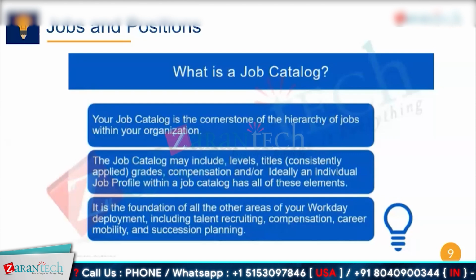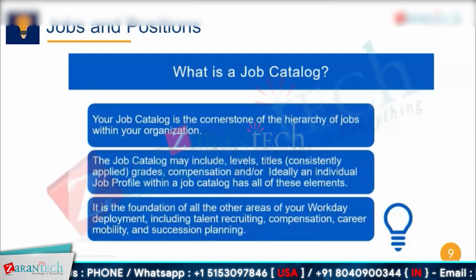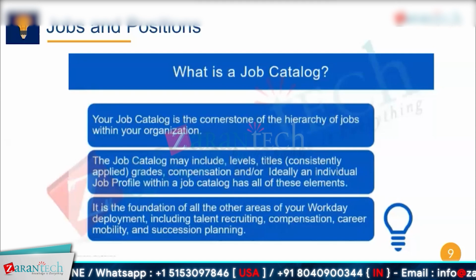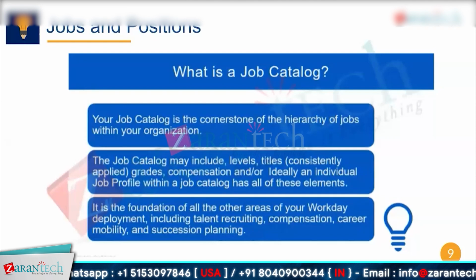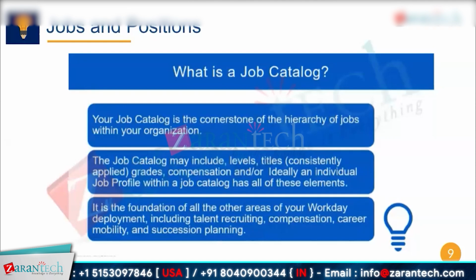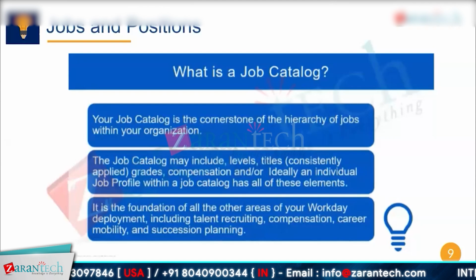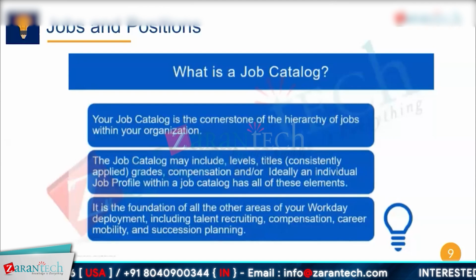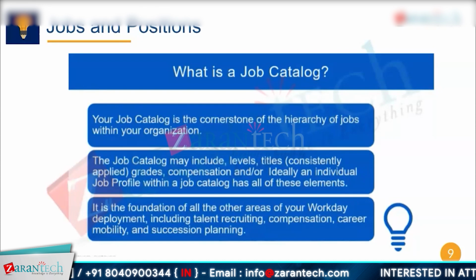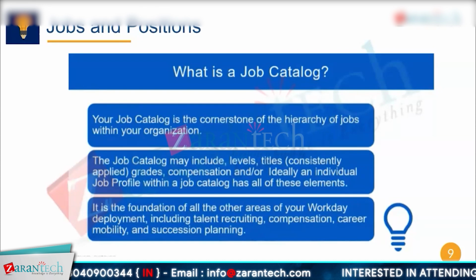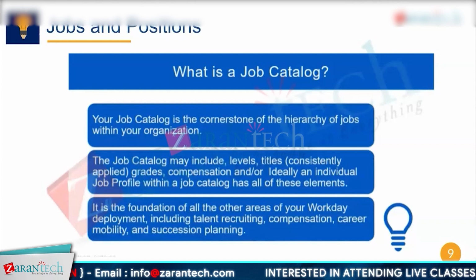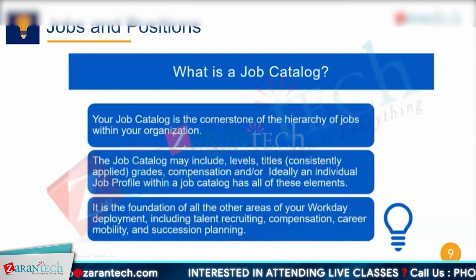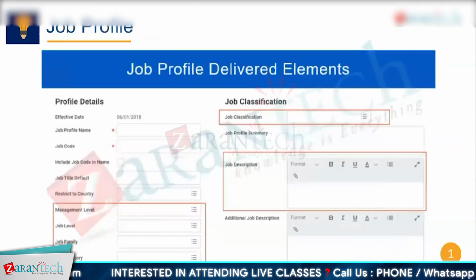The job catalog, basically, of profiles that we create may include levels, titles, grades, compensation, and ideally an individual job profile within a catalog has all of these elements. You need this. It's a foundation. Why? Because without a job profile, you cannot hire people. What will you hire them for? We are just hiring you, and we'll tell you what your job is later? No, it does not work that way, right? This is at the time when you create organizations. In parallel, your job catalog should also be ready. We'll look into this in the system.